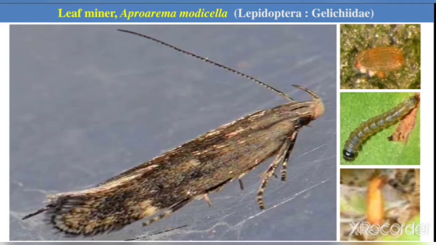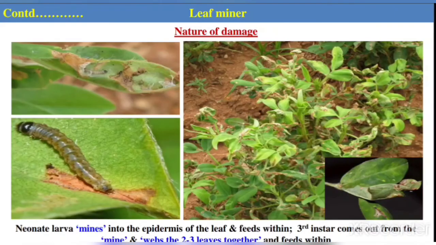Later it turns to a brown color, and further webbing can be seen on the plant. Under severe infestation, the affected field looks burnt in appearance. So this is basically the symptom of the leaf miner. You can see.